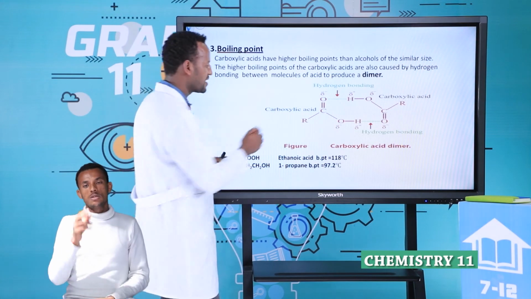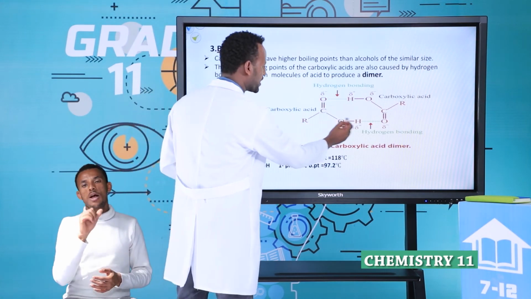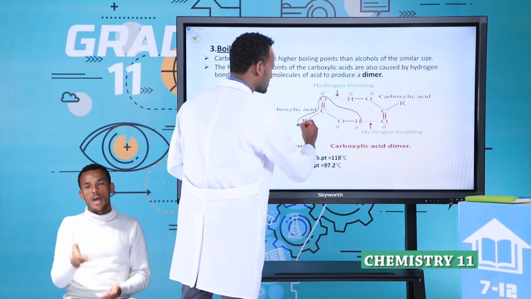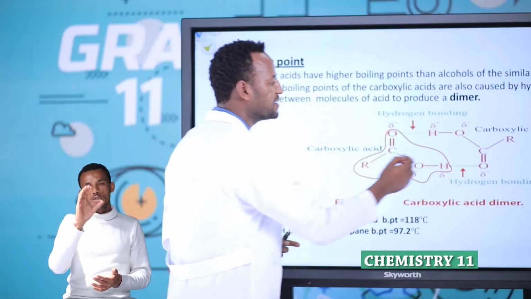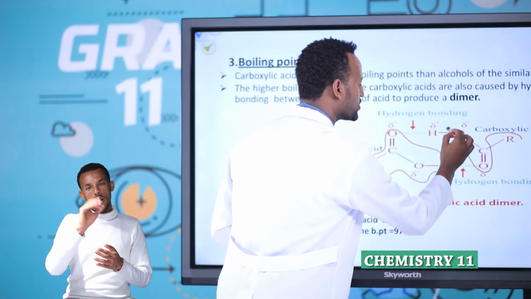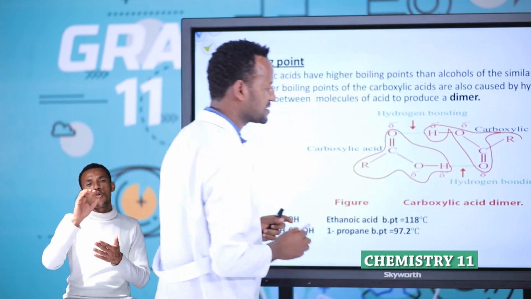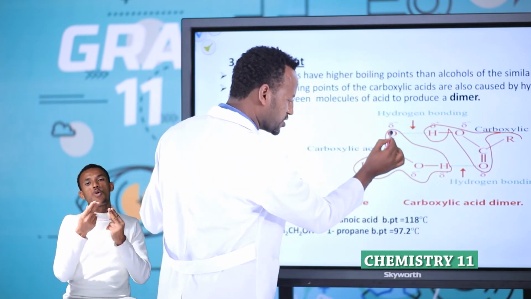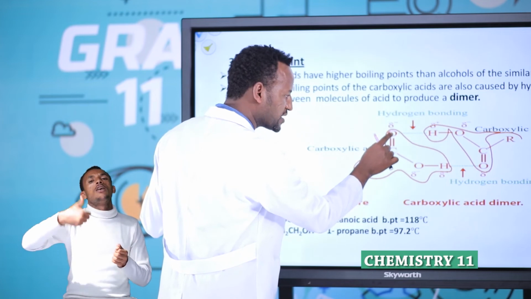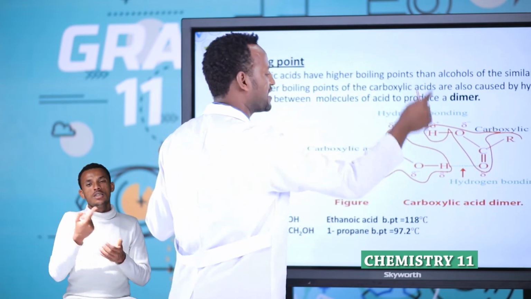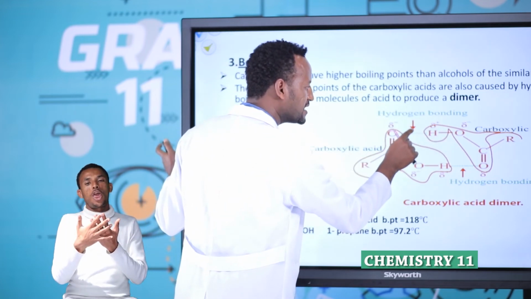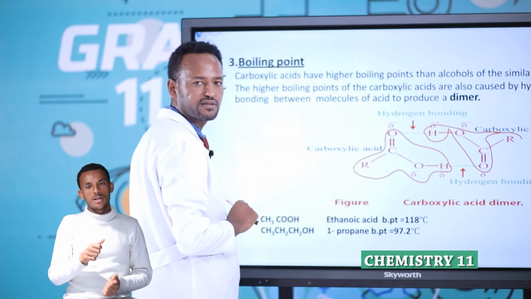Look at this one. RCOOH. This is one carboxylic acid. Again, RCOOH. This is another carboxylic acid. The carbonyl group oxygen is attached to the hydroxyl H of the other; this is hydrogen bonding.